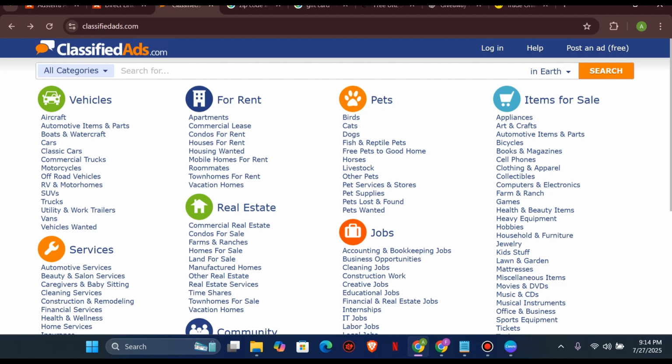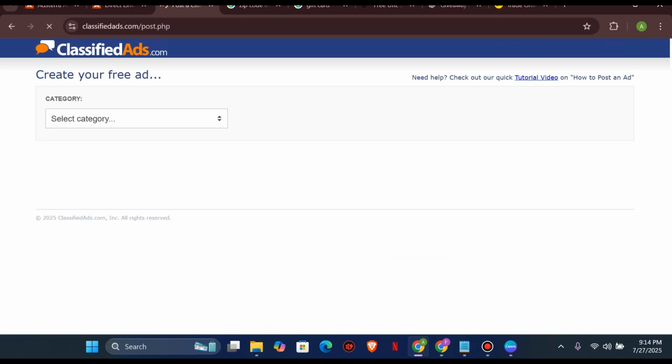What you're going to do is click on the option that says post an ad for free. Just click on post an ad, and it's going to show you create your free ads. With this one, we are not going to pay for anything. There is no need for you to pay any money for promoting ads, just like the other platforms do.